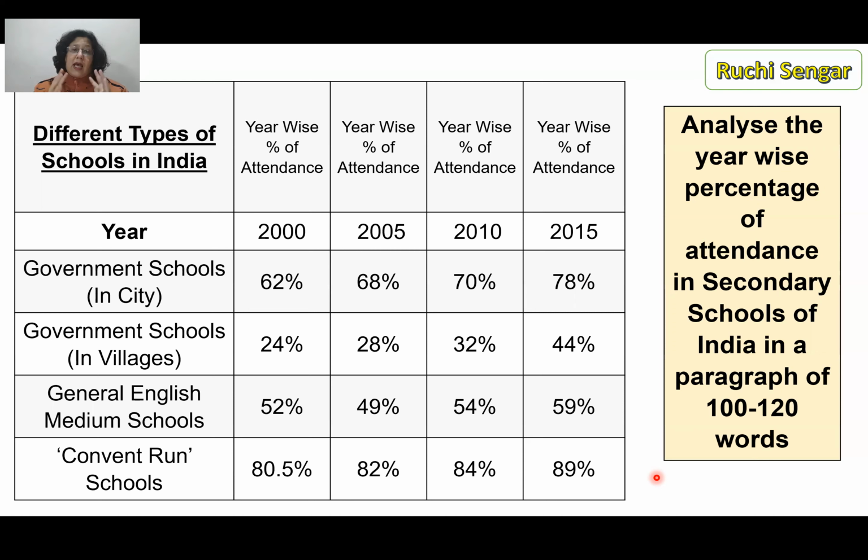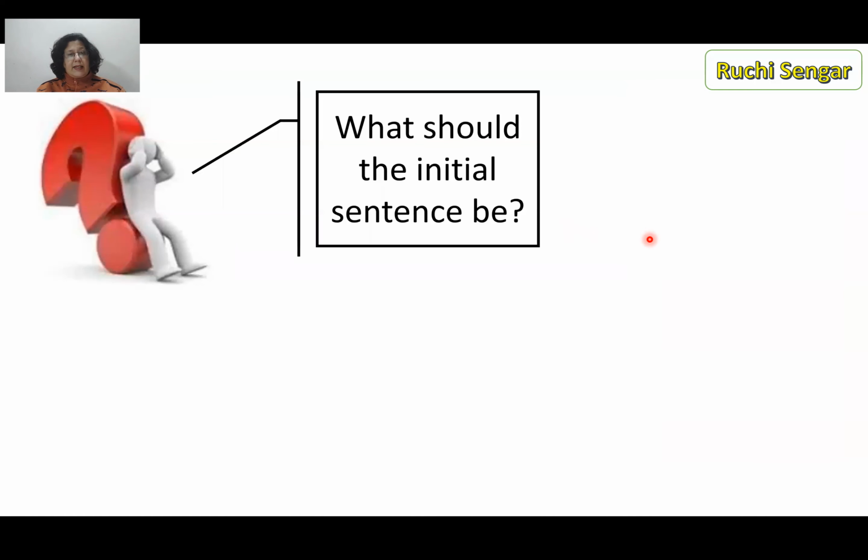Please remember, it is analytical paragraph writing. So even if it were 200 words, it would have been one paragraph only, right? So after having done this kind of thinking and asking them to observe, etc., we move on, and we sort of tell them what should the initial sentence be. It's often noted, and a lot of teachers tell me, that if the child gets the first sentence on paper, then the child is on a roll, right?